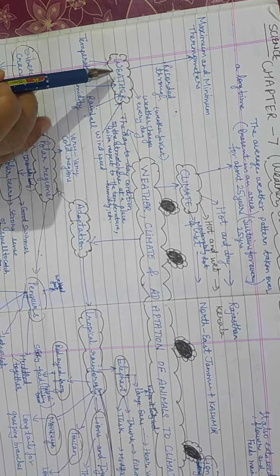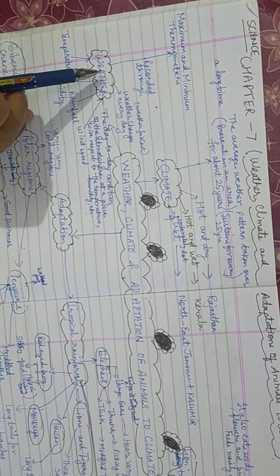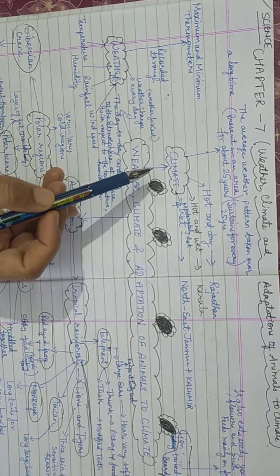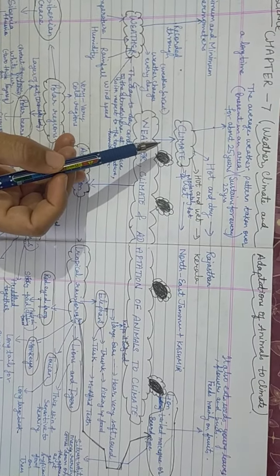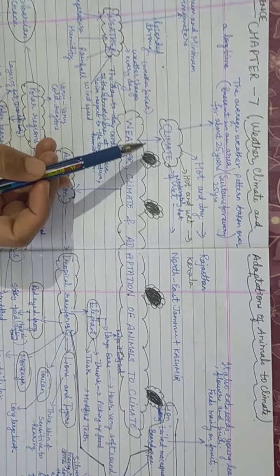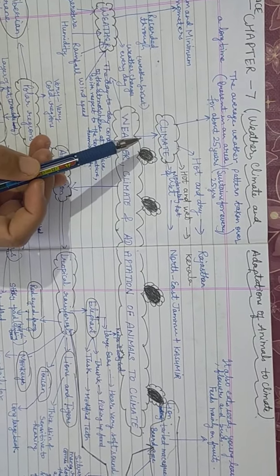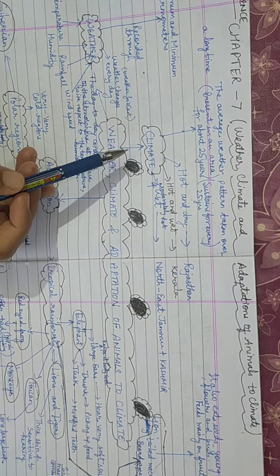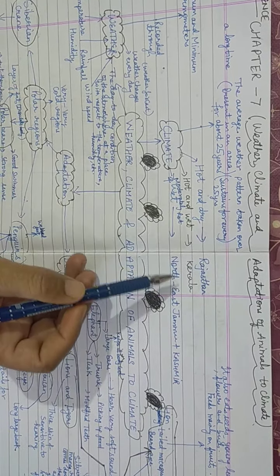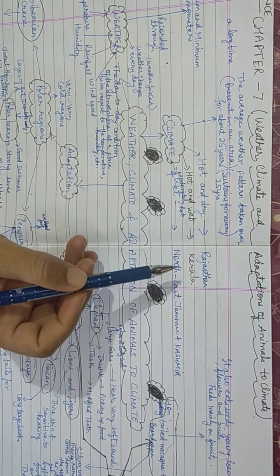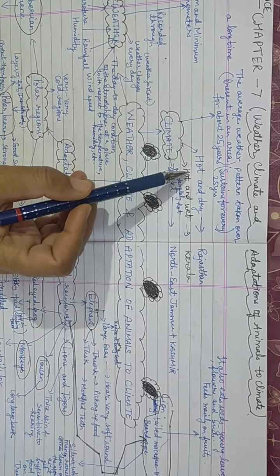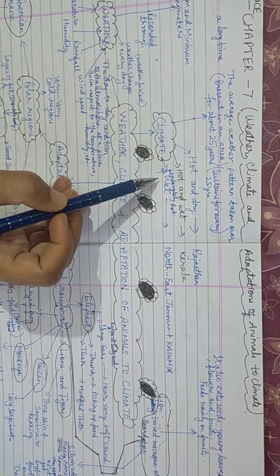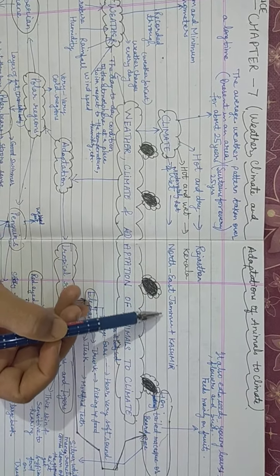And how is the weather recorded? It is recorded through maximum and minimum thermometers. Then, what is climate? Climate is the average weather pattern taken over a long time, about 25 years. Then, what are the different types of climate in different regions, like hot and dry in Rajasthan, hot and wet in Kerala, moderately hot and wet in northeast, Jammu and Kashmir.